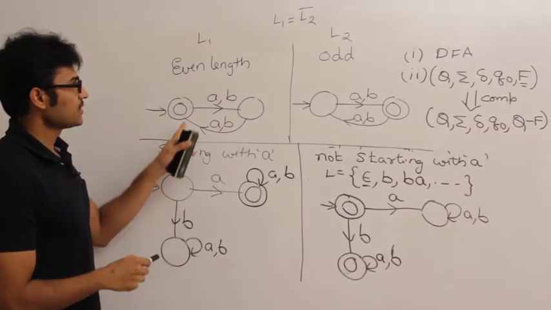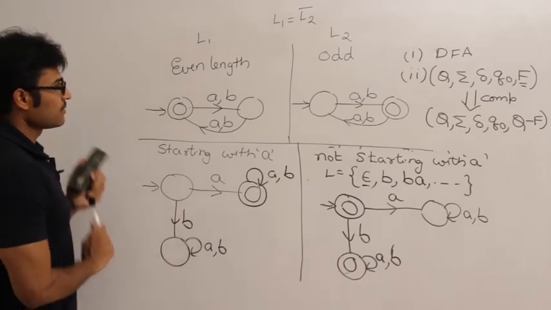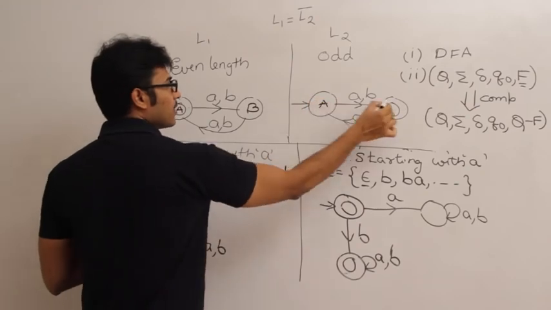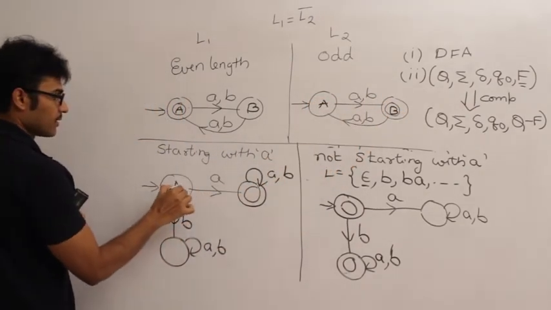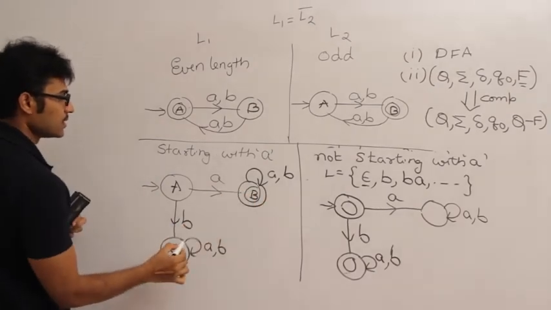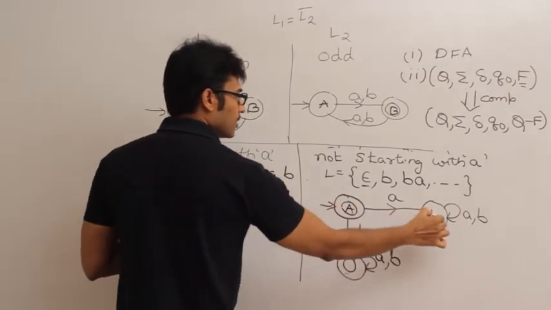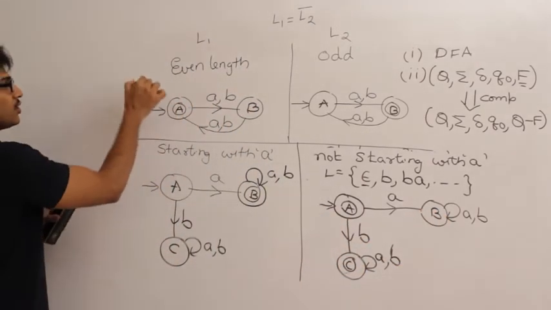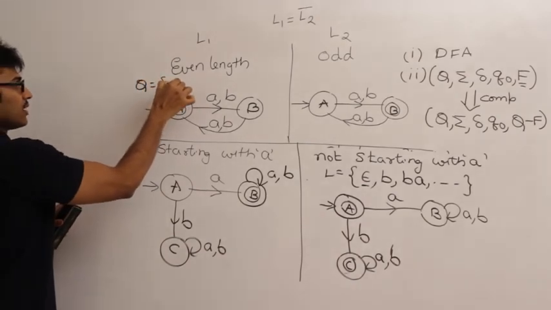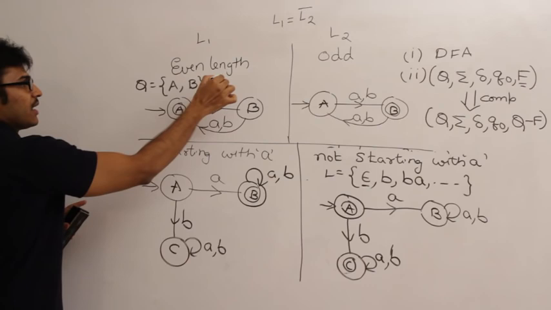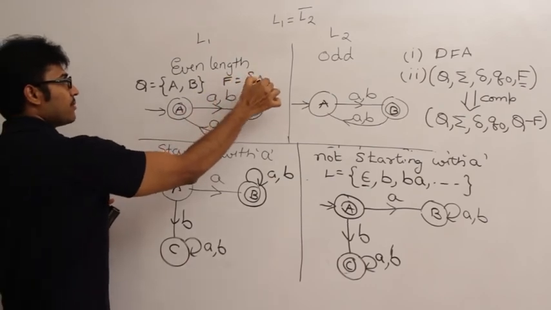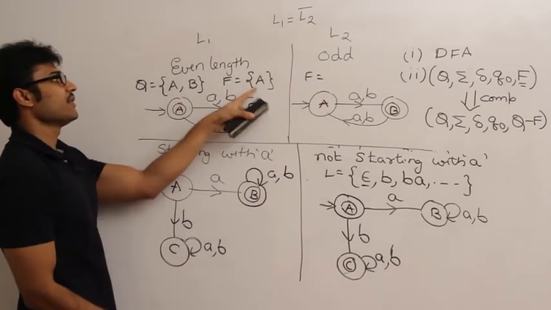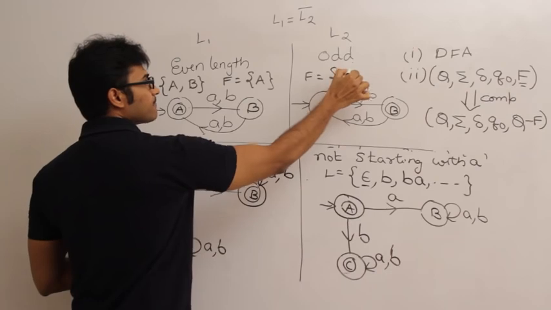So from these examples it should be clear that, let us give them some names: A, B, A, B, A, B, C, A, B, C, right? From this example it is clear that here Q, the set of states, equals capital A comma capital B, and final state equals capital A, and here the final state equals Q minus A, which is nothing but B, right?